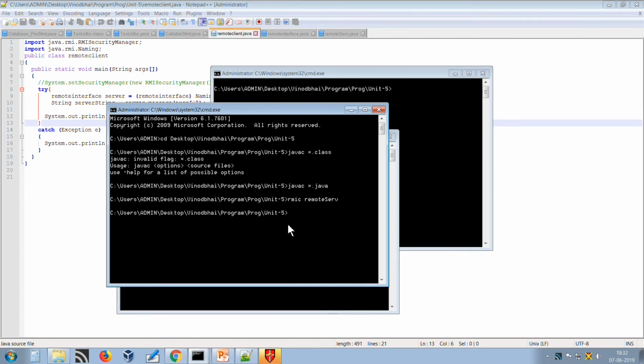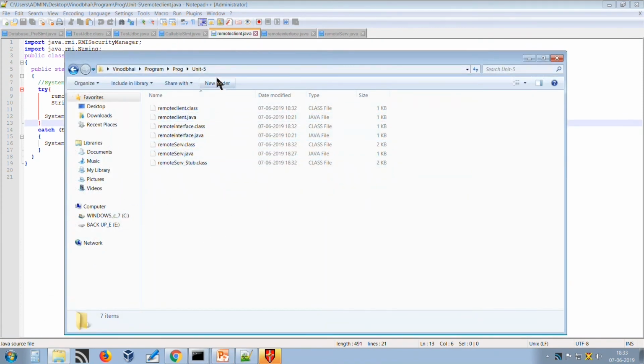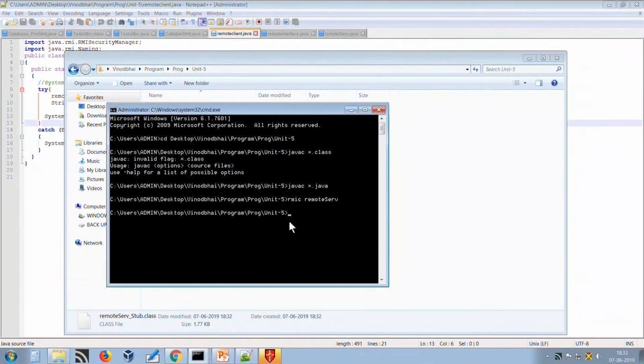Our stub and skeleton have been generated, which you can check in our folder. See here, the stub is there. The skeleton is generally not recommended in the latest JDK environment, and it is not used generally. The stub is used for the execution of the program as a proxy.